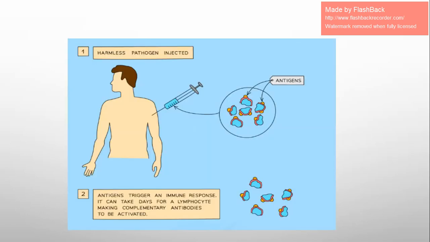Okay, here we have a diagram that shows what happens in vaccination. As we see, a harmless pathogen is injected into the body, weakened, we said, or dead, not an active pathogen, but it contains the antigen. Do you see these antigens? So the antigens are available, so lymphocytes can make antibodies against these antigens, can recognize them. Now, antigens trigger, stimulate, provoke the immune response to make antibodies.